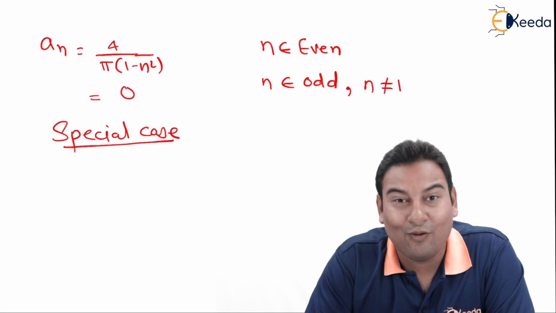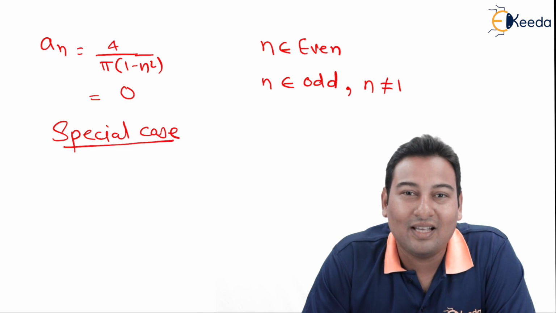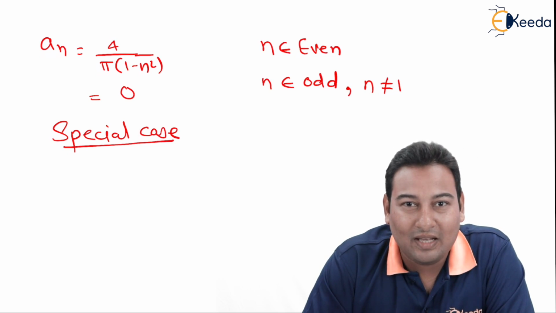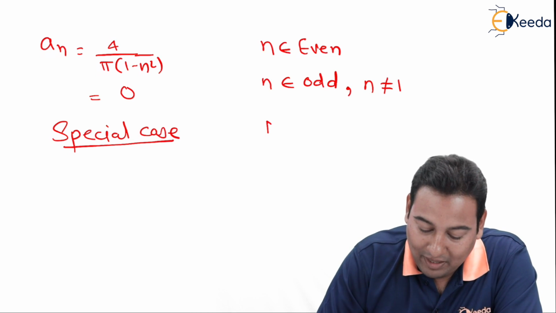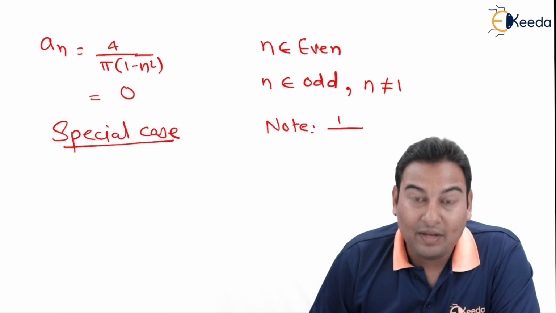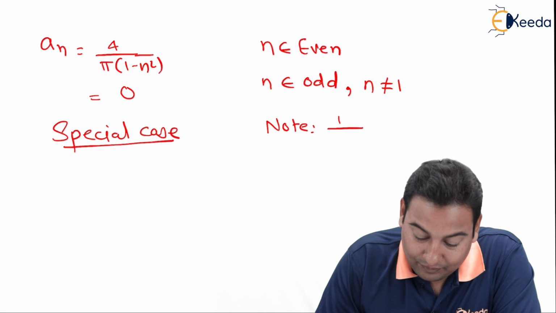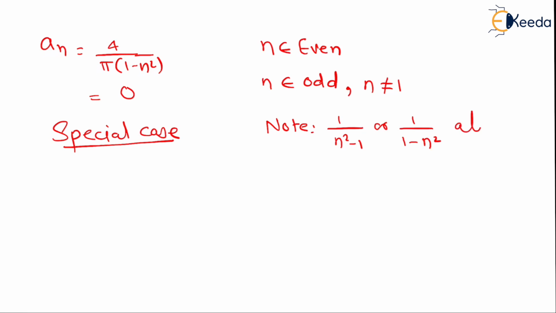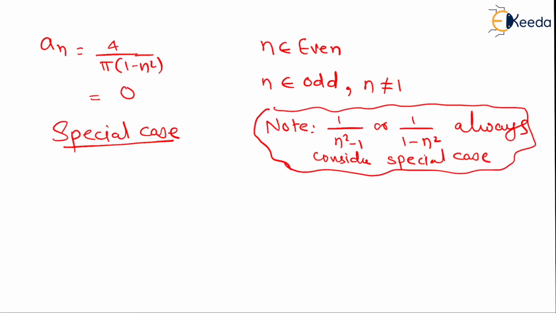Now you might be thinking, why didn't we consider this till now? See, all the problems that we have done till now, we never got this situation. This is the first time we got the situation. Please make a note of it. Whenever we get something like n square minus 1 or 1 minus n square, always consider a special case. This is a note that you should take care of.